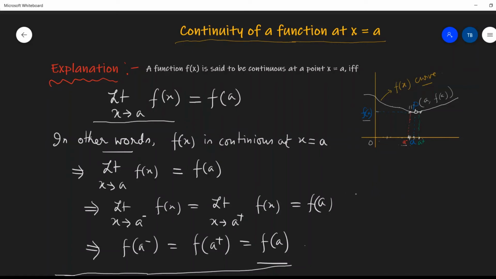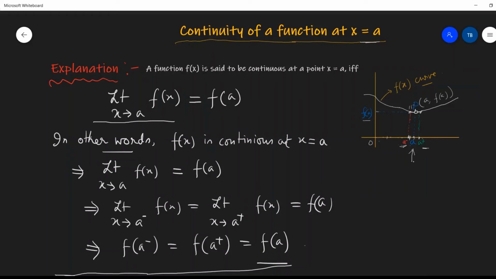Now in the previous case, we just tried to understand whether f(a-) and f(a+) exist or not. If f(a-) and f(a+) exist and both are equal, f(a-) equals f(a+), then we can say that limit x tends to a, f(x) exists. We were not interested in f(a), but here for deciding continuity of a function at x equals to a, we will also try to understand whether f(a) exists or not.